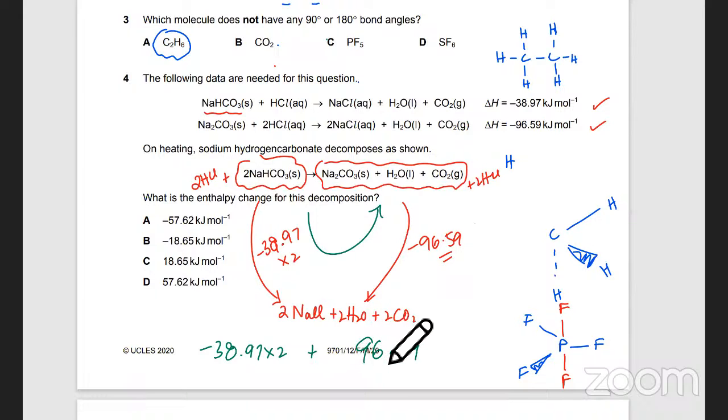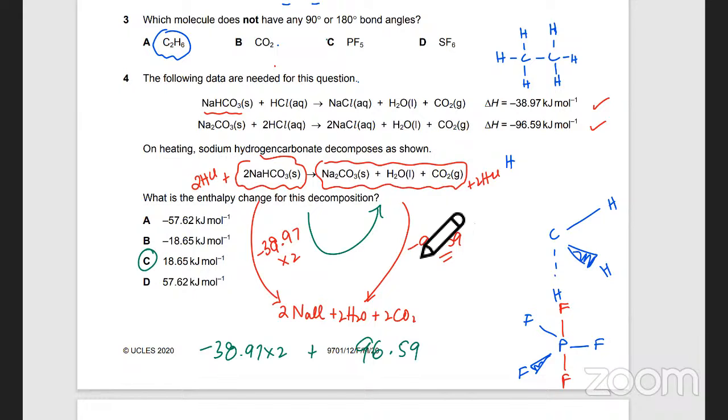That's just add 96.59. Okay. 18.65 positive. ठीक है. Ayan, ये clear है? Yes.